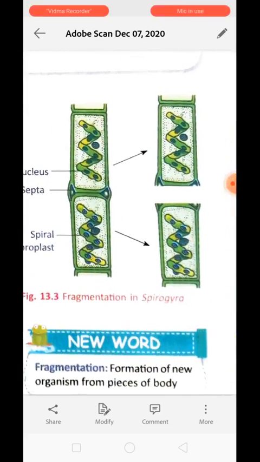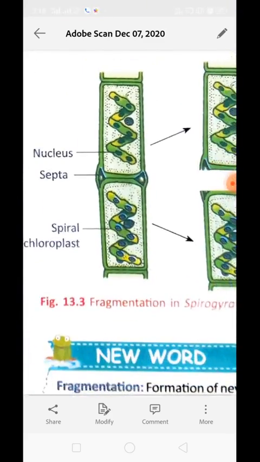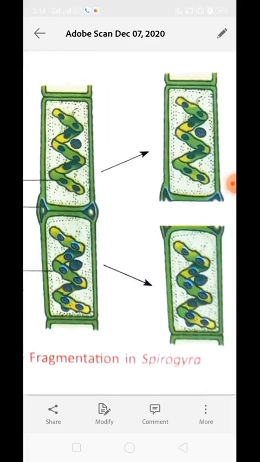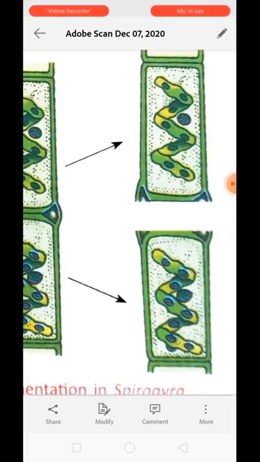Okay, you can see over here, the filament just breaks into two or more fragments by force of wave, wind or rain. Each of the fragments now grows and forms its own new individual. Okay, this is the picture of Spirogyra. Both of the Spirogyra cells have been divided and they form two separate cells. Now after that, both these Spirogyra will develop and form new cells, and they will form a chain-like structure. Both parts of Spirogyra will develop. Okay, and this is called fragmentation.